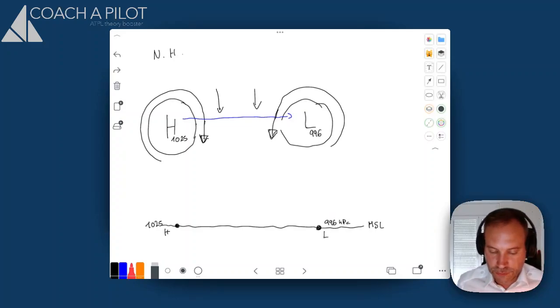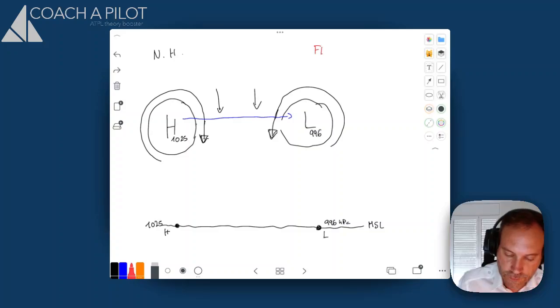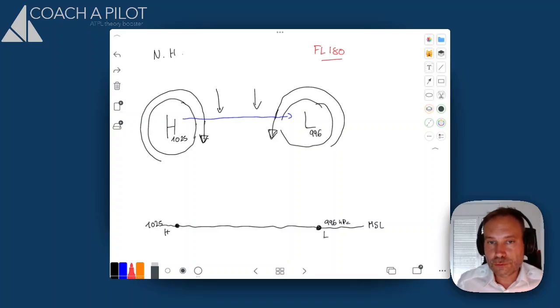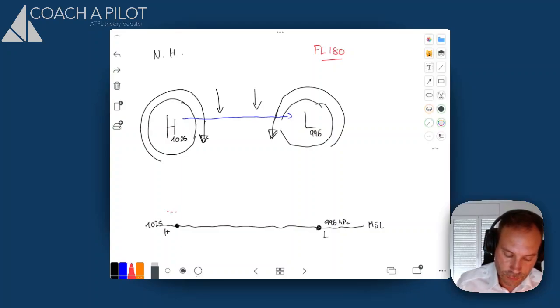Now, because I am flying at constant flight level 180, I have to draw on this side view the profile of the pressure surface 1013. How can I do that? Here, at the point of high pressure, the pressure is 1025 hPa, so necessarily the 1013 is above mean sea level. Something like that.